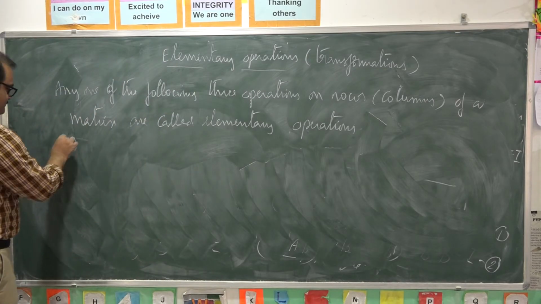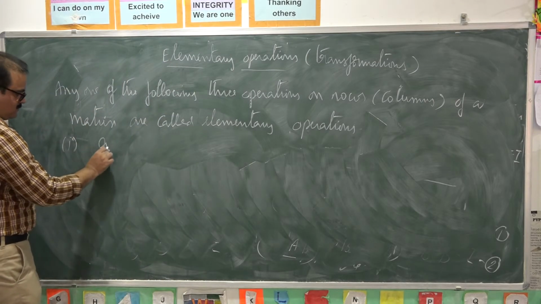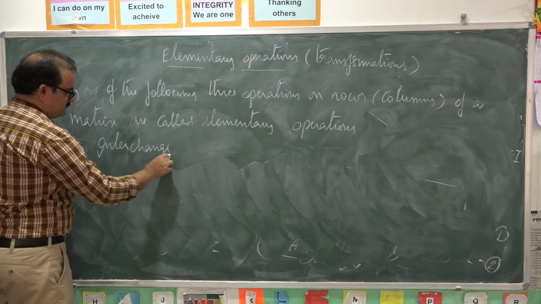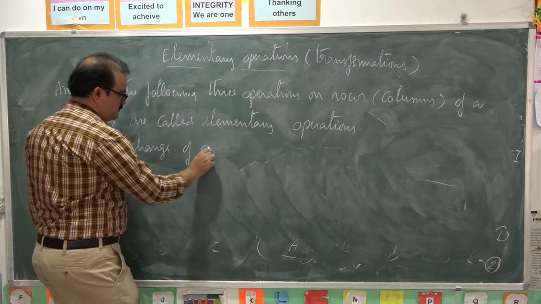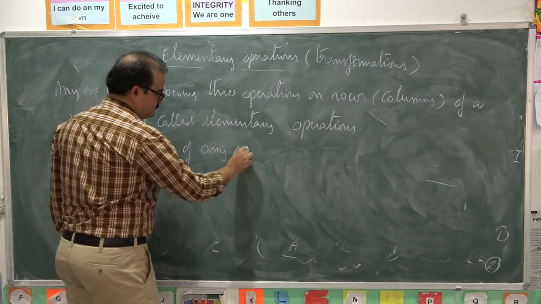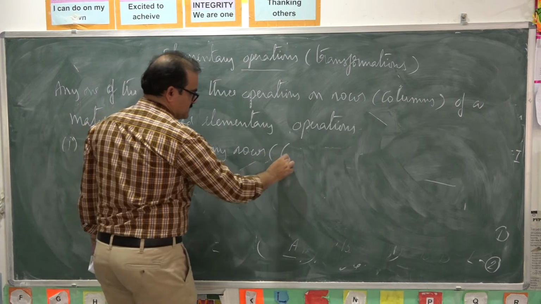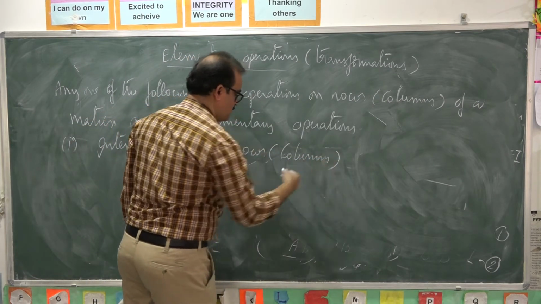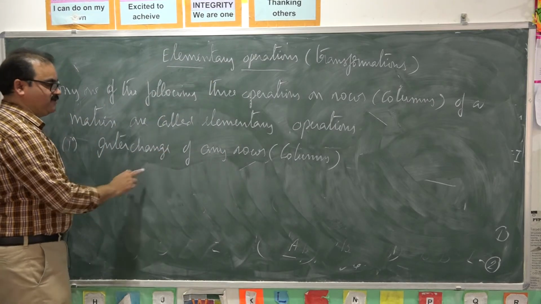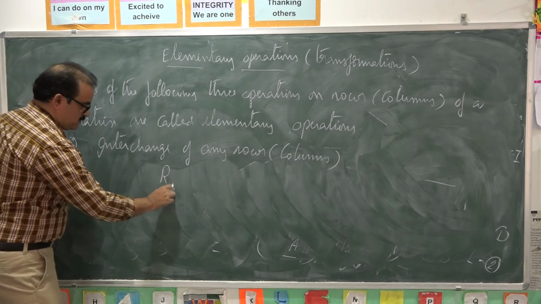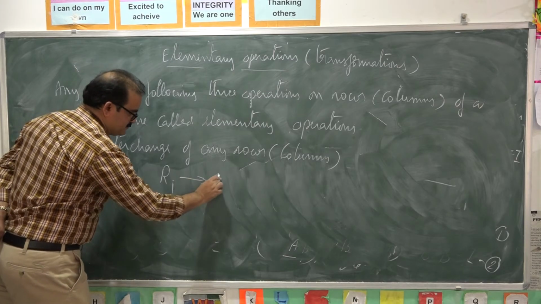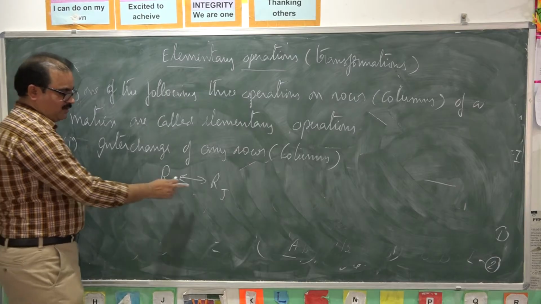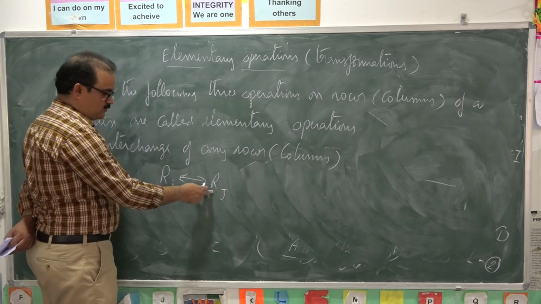The first one, interchange of any two rows or columns. Interchange of any two rows Ri and Rj. Ri means ith row, Rj means jth row.